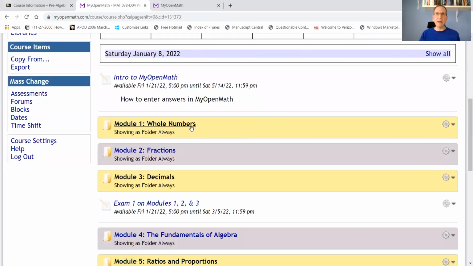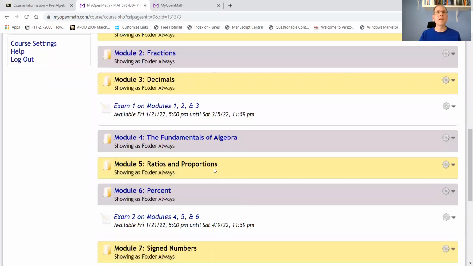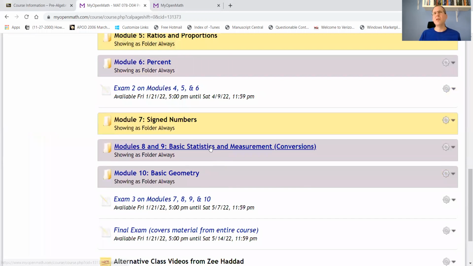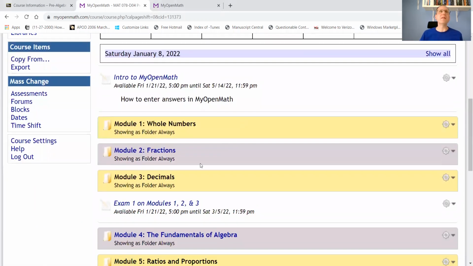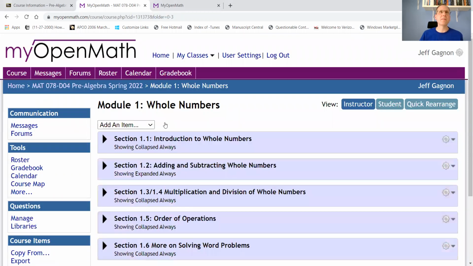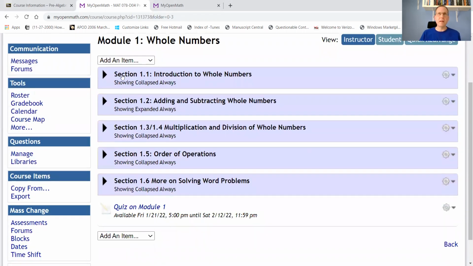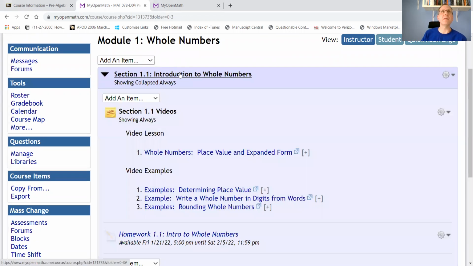So here are the 10 modules. Module 1 is on whole numbers, 2 is on fractions, and so on. I combined 2 of them because they're a little shorter, 8 and 9, but basically you have 10 modules. If you go to, say, module 1, these are the sections that we want to cover. Again, sometimes they're combined. So let me click on the first section, Introduction to Whole Numbers.